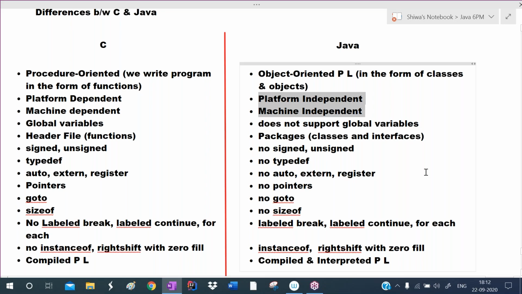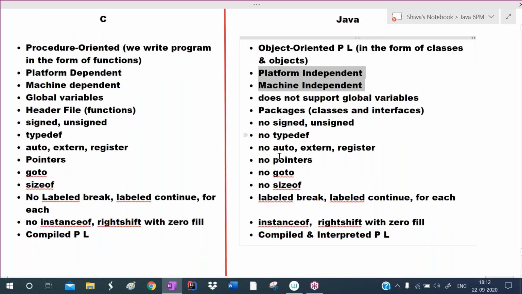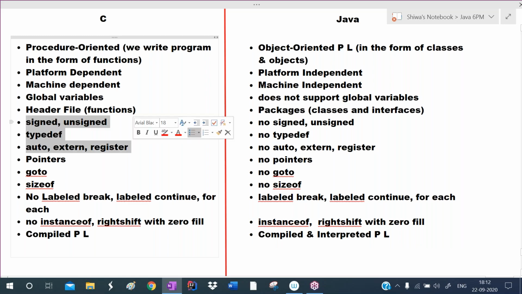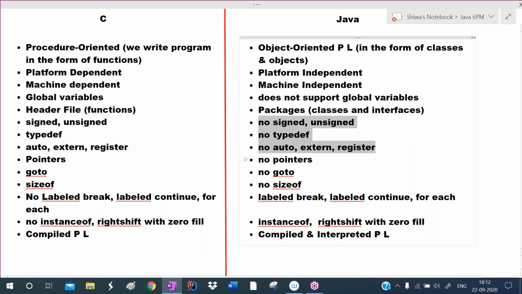Next, C supports global variables. We can declare global variables, whereas Java does not support global variables because security problems may occur. C has the header files concept, Java has the packages concept. C has some unnecessary keywords like signed, unsigned, typedef, auto, extern, register. All these are removed from Java. They didn't add them to Java. C supports pointers. Due to pointer arithmetic, security problems will be raised, so Java does not support pointers.